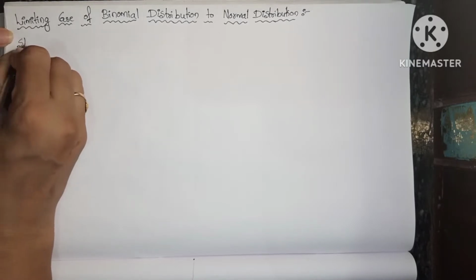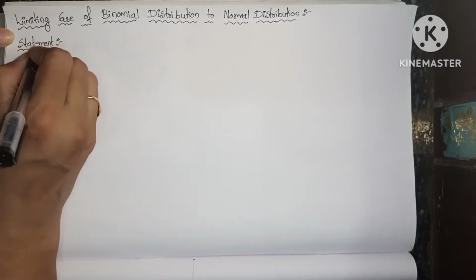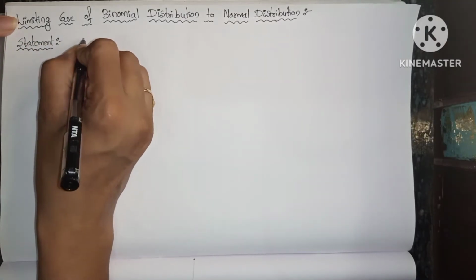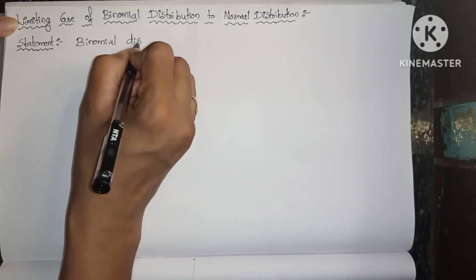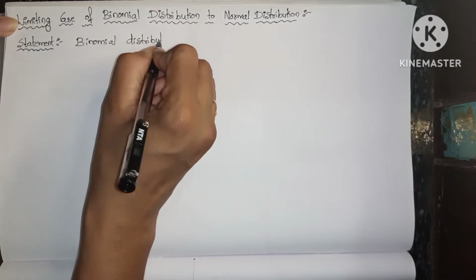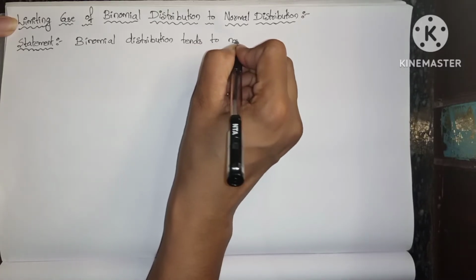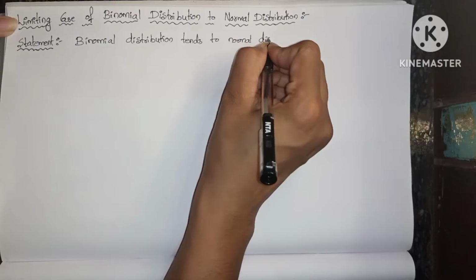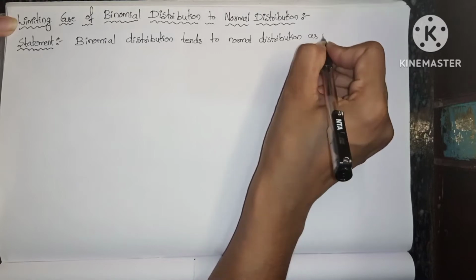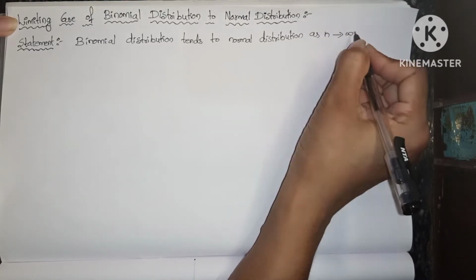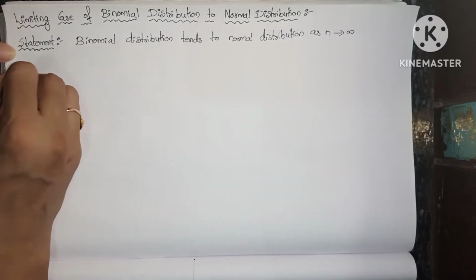So first we have to write the statement. Statement: binomial distribution turns to normal distribution as n turns to infinity. Okay, as n turns to infinity. So now we are going to prove this one.